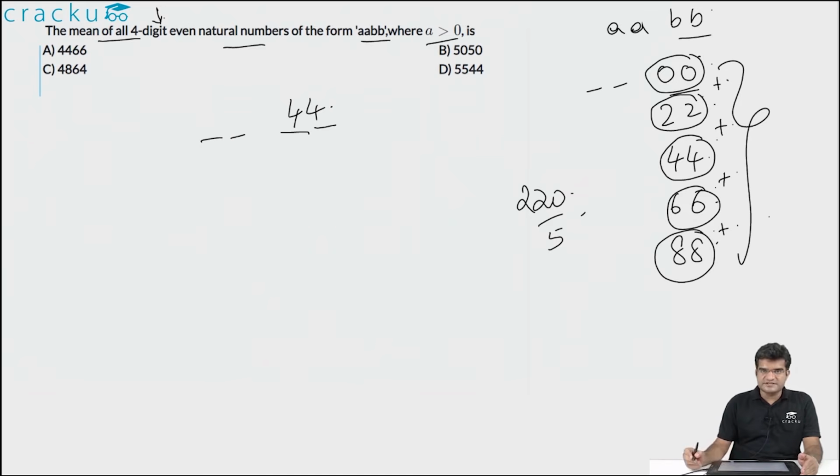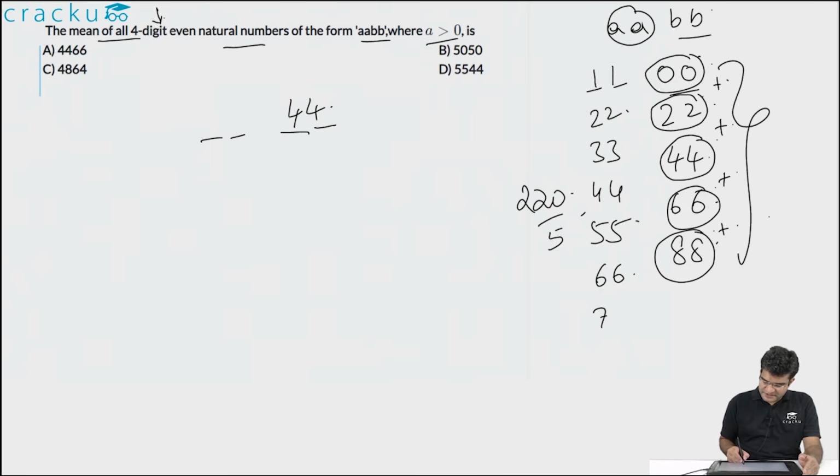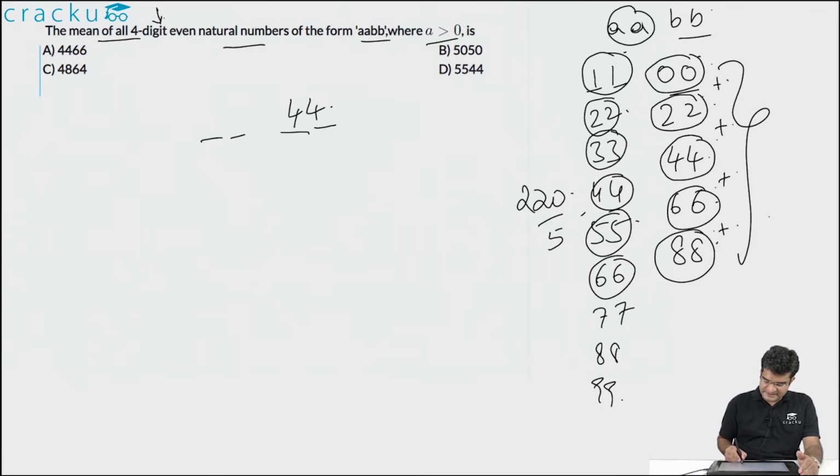As far as the first 2 digits, AA, are concerned, there is no real restriction that A has to be even. The only restriction is that A should not be equal to 0. So these can be either 11 or 22 or 33 or 44 or 55 or 66 or 77 or 88 or 99. Again, by symmetry, the number of 11s will be exactly the same as the number of 22s, which will again be exactly the same as 33, 44, 55, 66, 77, 88 and 99. So if you are trying to find out the first 2 digits of the average, it will be the average of all of these numbers.